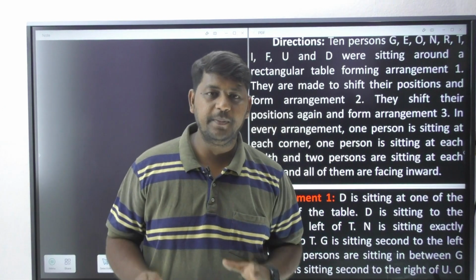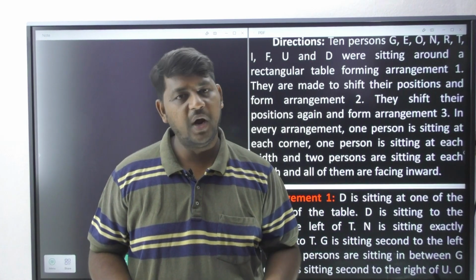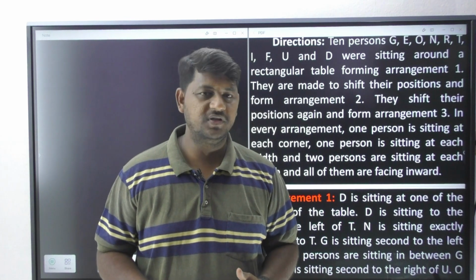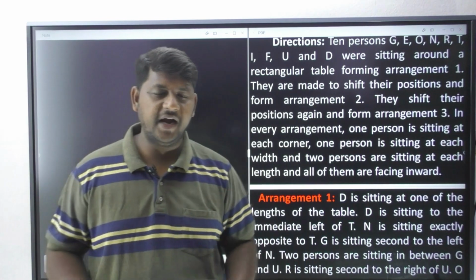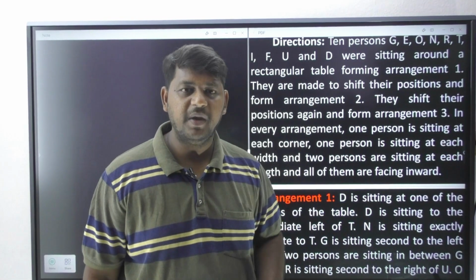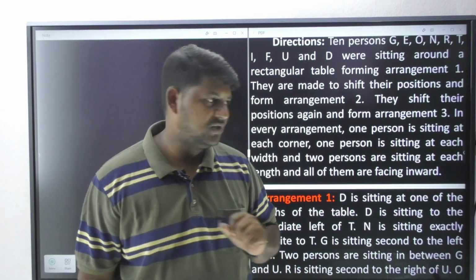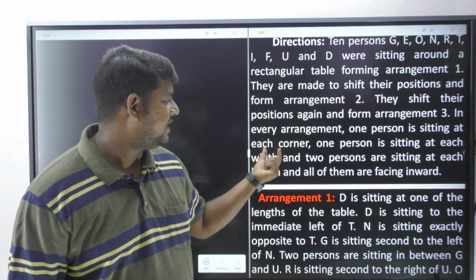It means people are going to shift their places from 1 to 2 and 2 to 3. Definitely that's going to happen. They are not going to sit in the same positions. Some of them may sit or may not sit; we do not have that understanding in the given line, but it is mentioned that the same 3 arrangements are not going to be there. People are going to shift, and in every arrangement one person is sitting at each corner.